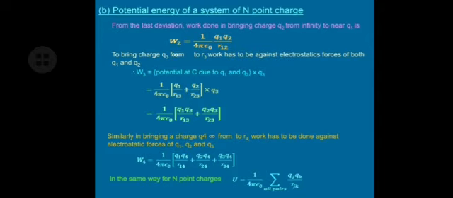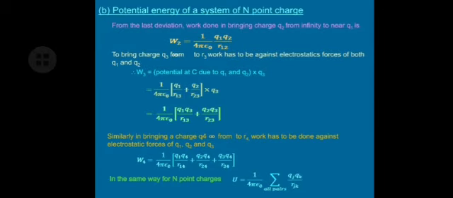Now to bring the charge Q3 from infinity to R3, the work is to be done against the electrostatic force of both charges Q1 and Q2. Earlier there was only one charge, now there are two charges. So due to two charges, we have to consider the force of both the charges. Now by the definition of work done, work W3 is equal to the potential at C due to Q1 and Q2 into Q3.